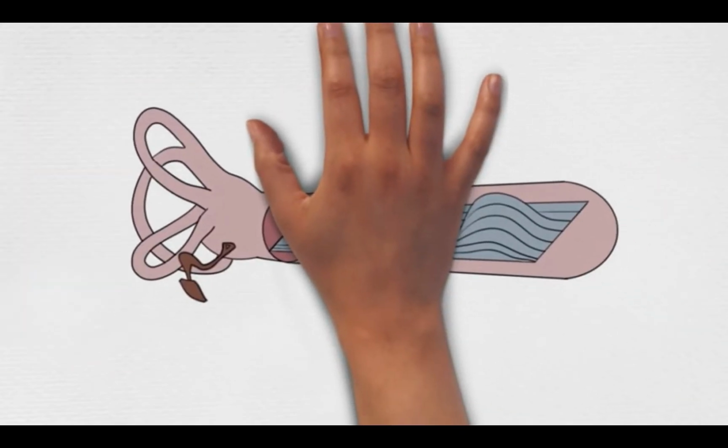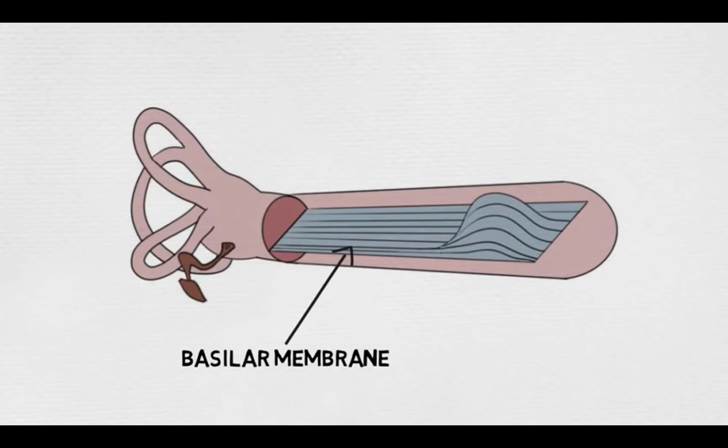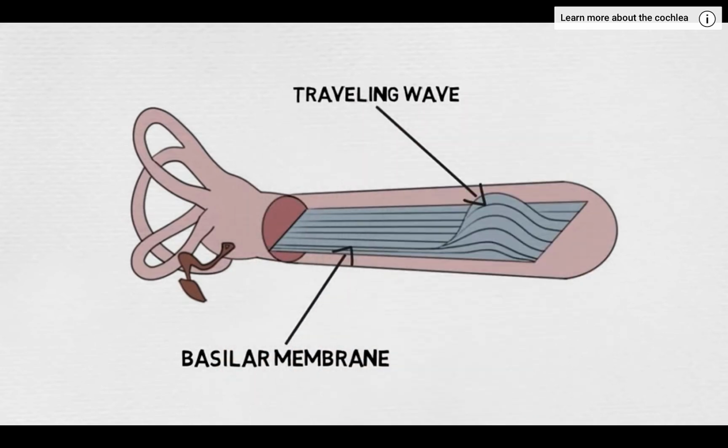To visualize the function of the basilar membrane, it can be helpful to imagine the cochlea uncoiled. When waves flow through the fluid in the cochlea, they create small waves within the basilar membrane itself that travel down the membrane. Different sections of the basilar membrane respond to different frequencies of sound, and as the waves progress down the membrane, they reach their peak at the part of the membrane that responds to the frequency of the sound wave created by the original stimulus. In this way, the basilar membrane accurately translates the frequency of sounds picked up by the ear into representative neural activity that can be sent to the brain.